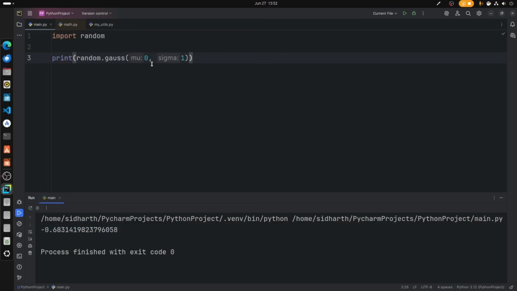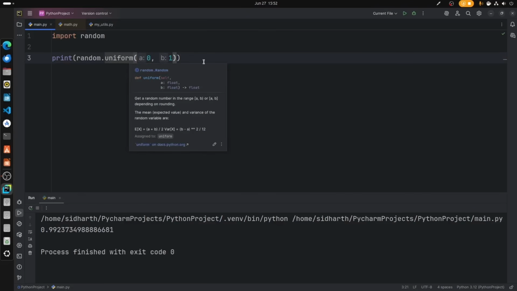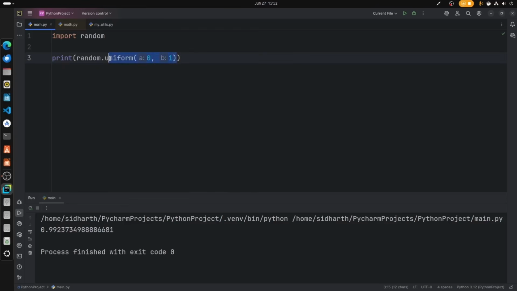We can even add a uniform here, and we get a and b as the parameters. We get 0.99 as the value. We can even add expovariate, which is nothing but an exponential distribution with rate 2. So I'm going to set the rate as 2, so expovariate 2, and now we get 0.47, just like that. Now this is basically random.